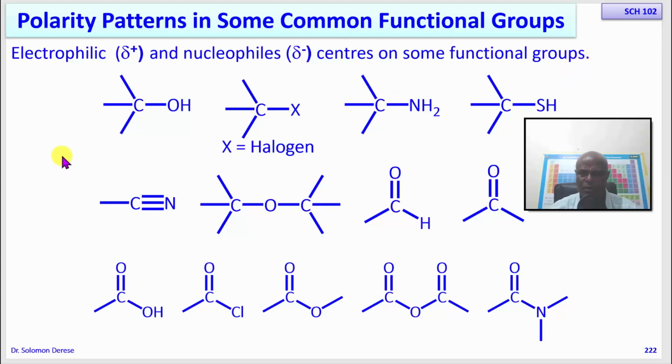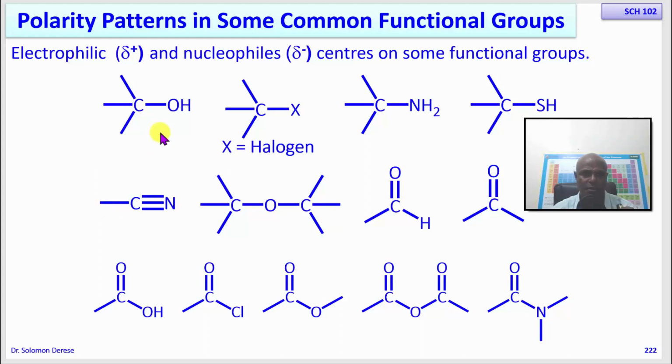Some of the functional groups we have already covered. Remember, these are alcohols, these are alkyl halides, these are amines, these are ethers, these are aldehydes, these are ketones, these are carboxylic acid chlorides, esters, and amides. I have added acid anhydrides, thiols and nitriles. These are some of the most common functional groups you find among organic compounds. How are these different bonds, the ones that are indicated, polarized?